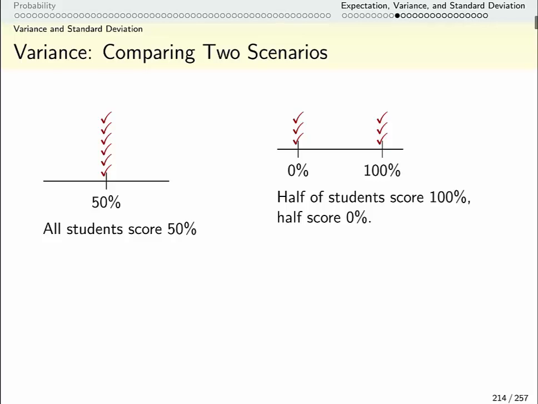Expectations are like averages, so now we have an idea about computing those. The next thing we're going to talk about is variance and standard deviation, which is closely related to variance. And this is going to tell us kind of how good the average is at describing what's actually going on.